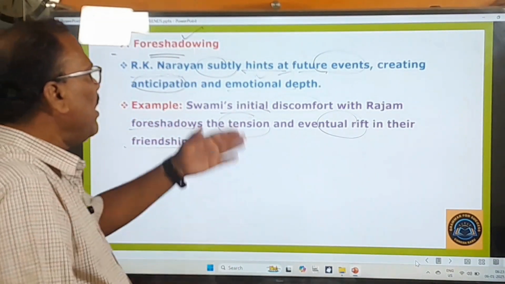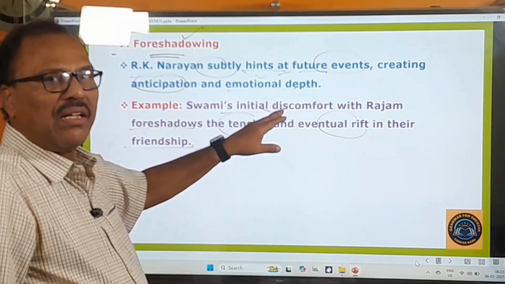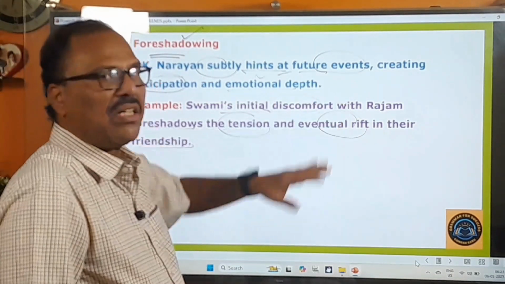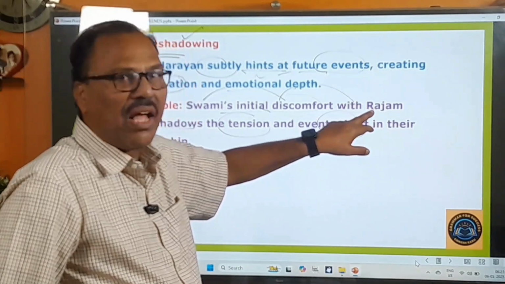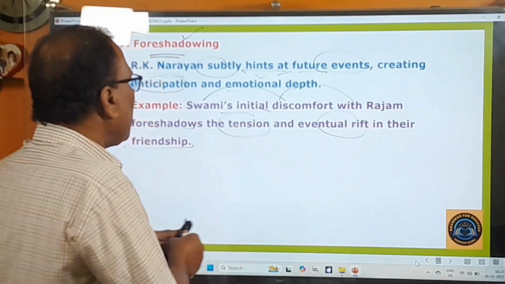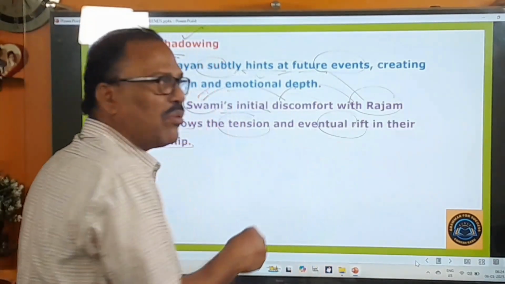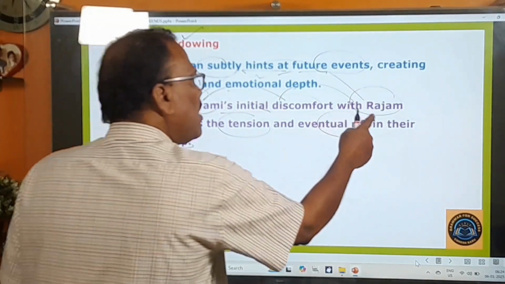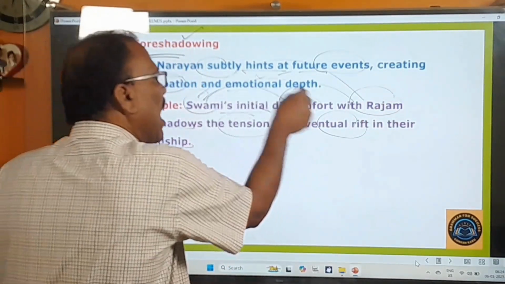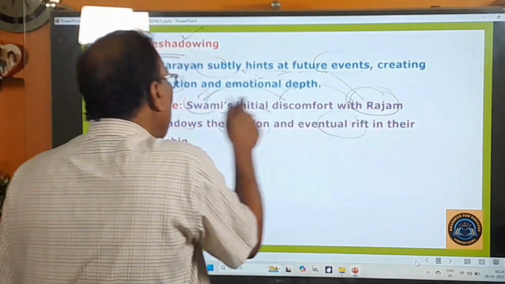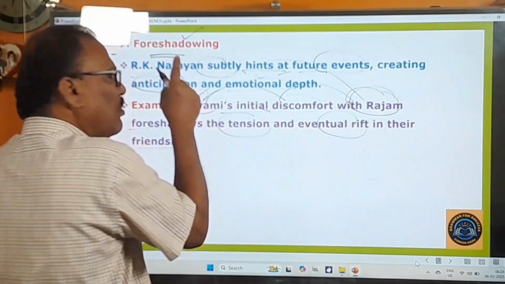So at the beginning, you find there is some kind of discomfort with Rajam at the beginning of the novel, because after the arrival of this Rajam, what happened? All the friends started gathering about this Rajam. Here, this Rajam is a new friend of that school, and therefore all the friends of Swami gather about Rajam, leaving Swami all alone.